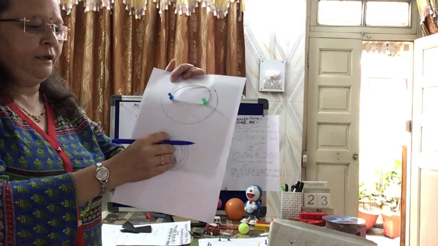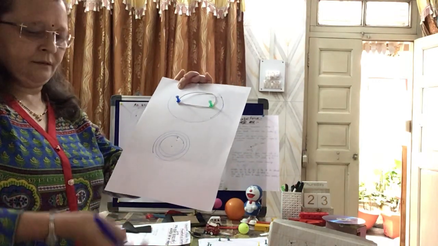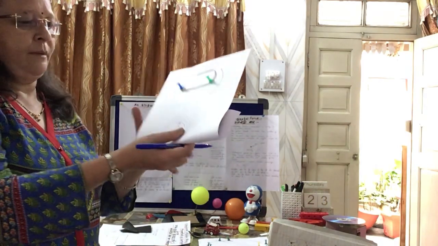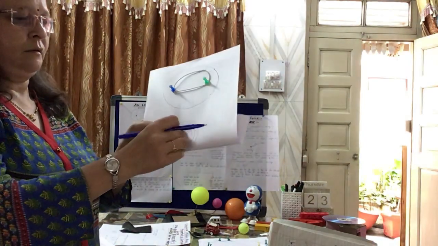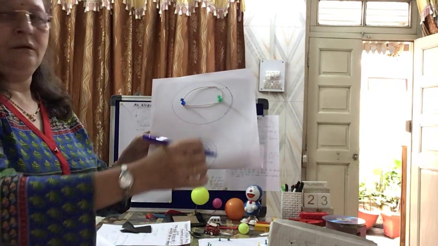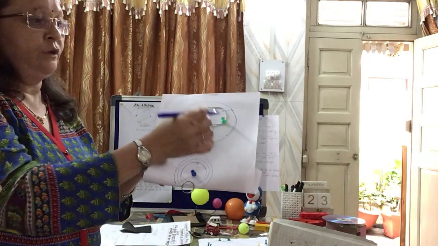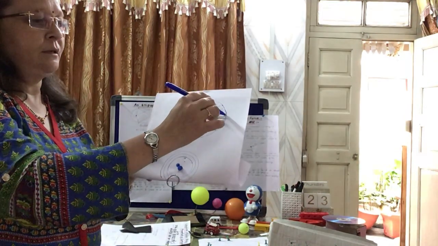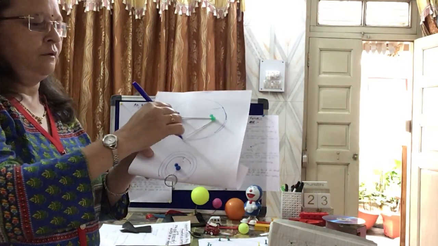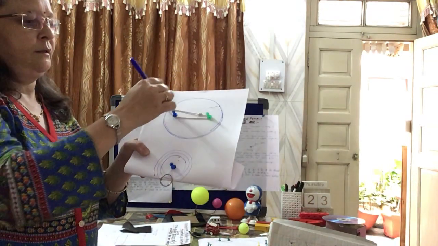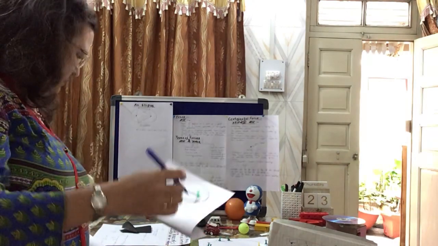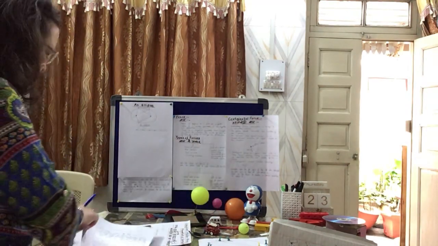By doing one pin, circular shape is formed. But by doing the two pins, what happens? See once more. The shape is an ellipse. So let us move further.